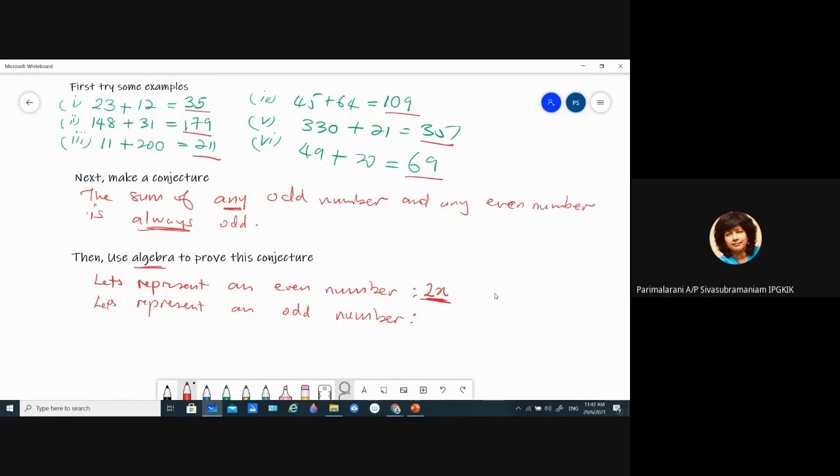So if I say 2X is even, how do I represent the odd number? They are both different numbers, so I cannot use X, I use Y. But how do I show that this is odd?